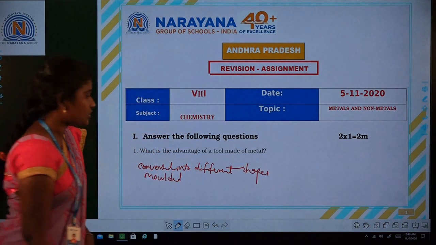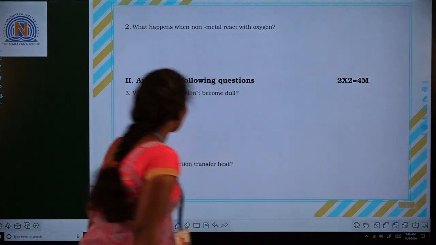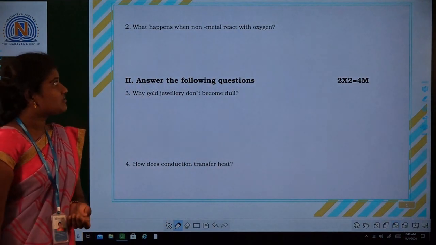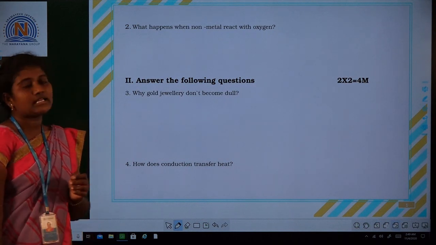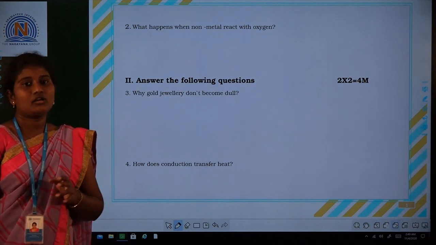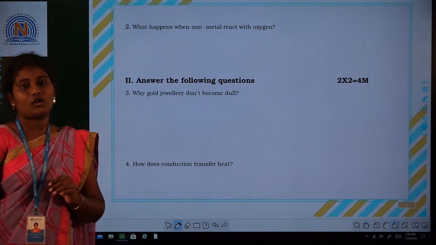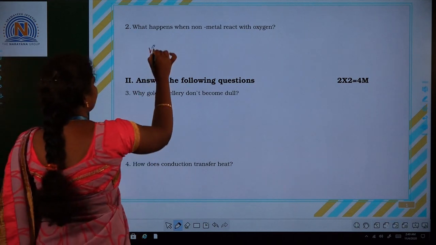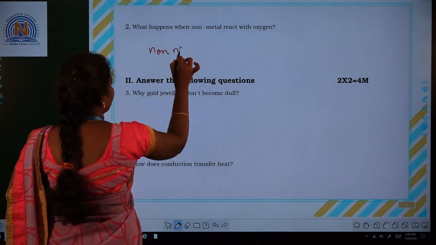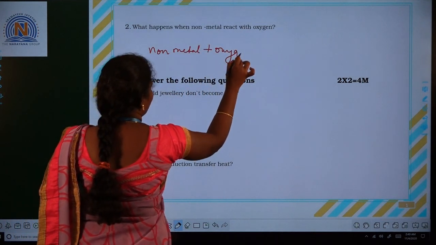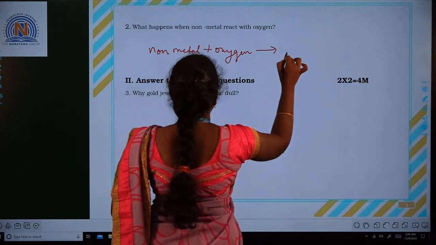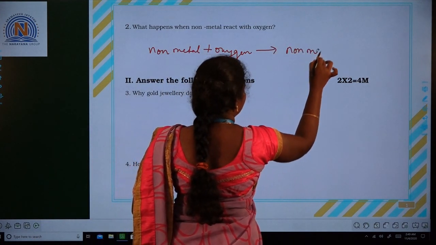Okay, let us see the next question. What happens when non-metals react with oxygen? If a non-metal reacts with oxygen in air, it forms non-metal oxides. Non-metals react with oxygen to form non-metal oxides.